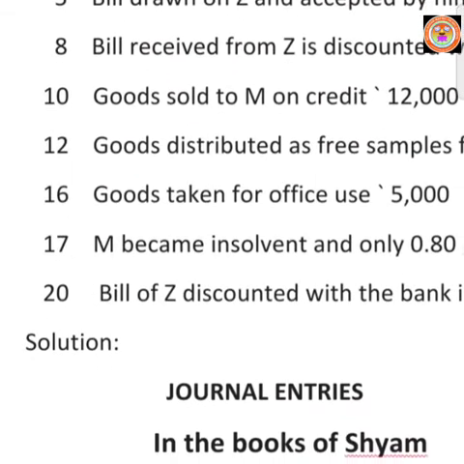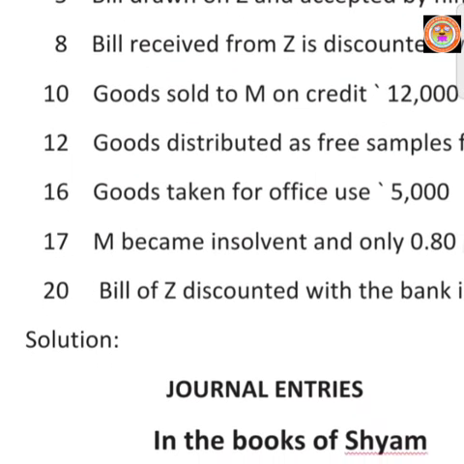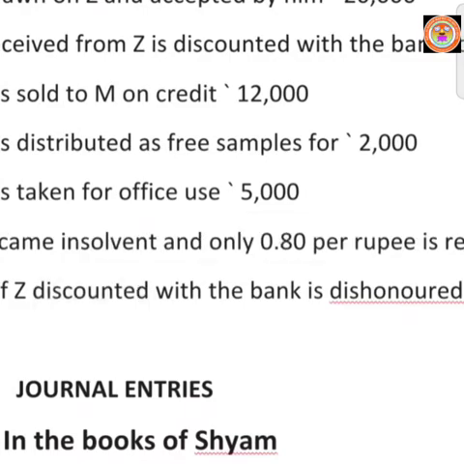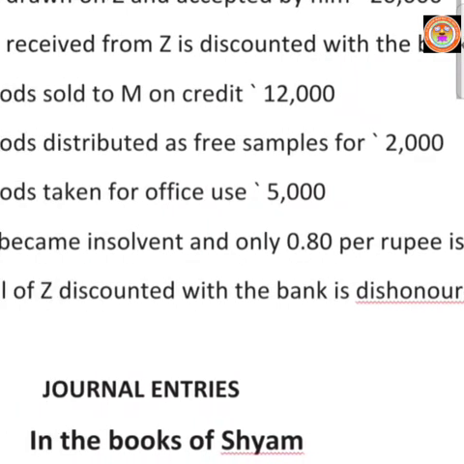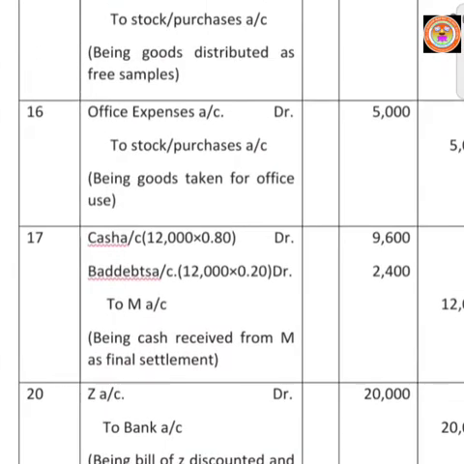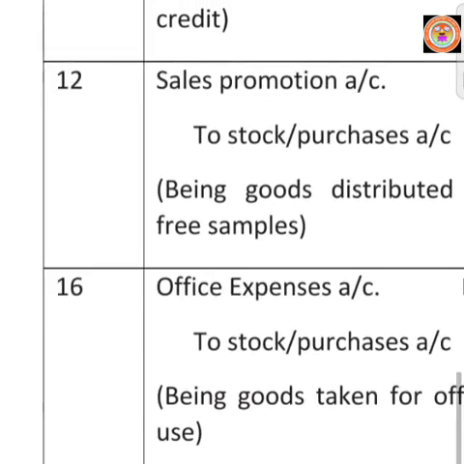Then August 12, goods distributed as free samples for 2,000. Free samples are given by the proprietor to increase their sales. So those free samples are known as sales promotion.